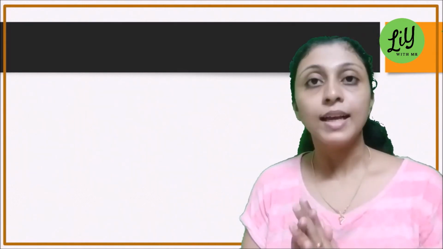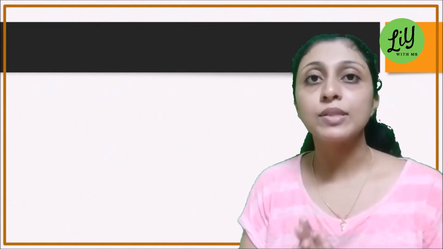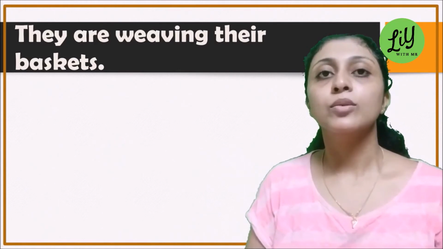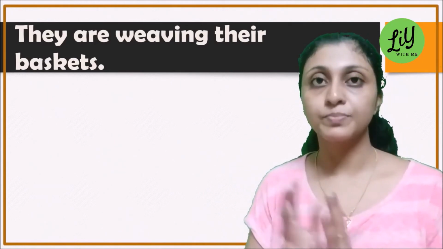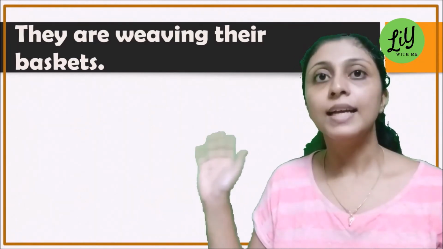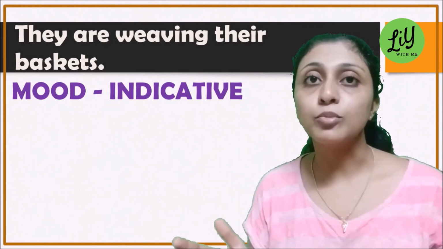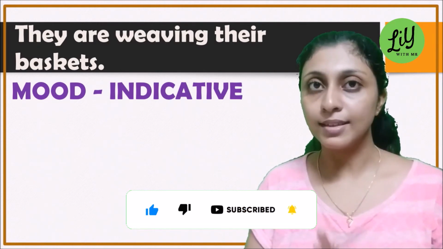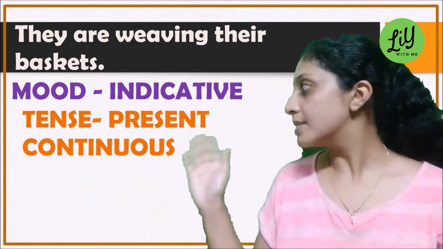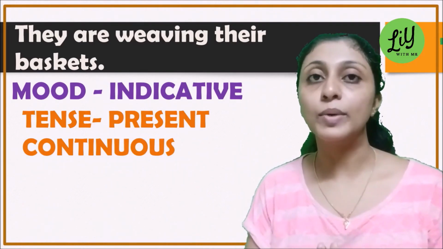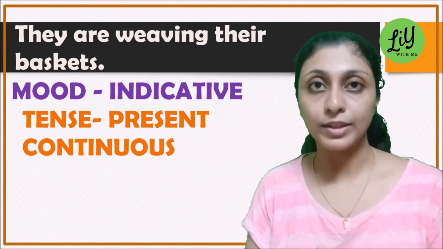Now that we've approached the end of this lesson, if I give you a sentence, can you identify the properties? They are weaving their baskets. So first of all, let us identify the mood. In what mood is this sentence? This sentence is in the indicative mood, because it is stating a fact. And now can you tell me about the tense of this sentence? It is in the present continuous tense, as we've got the verb are and weaving. Weaving is the present participle of the verb to weave.